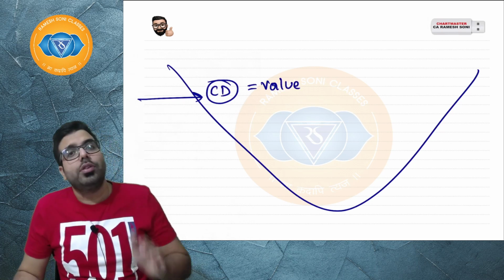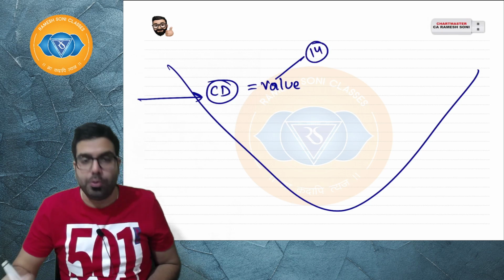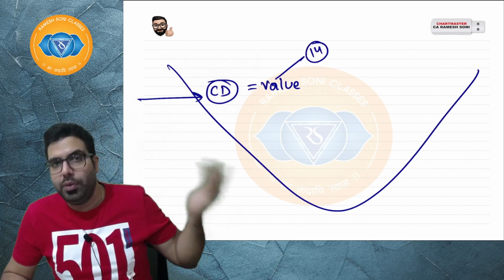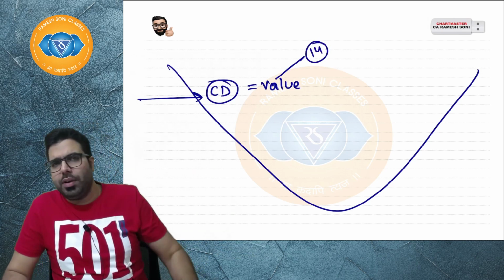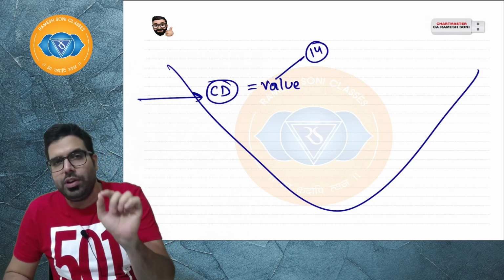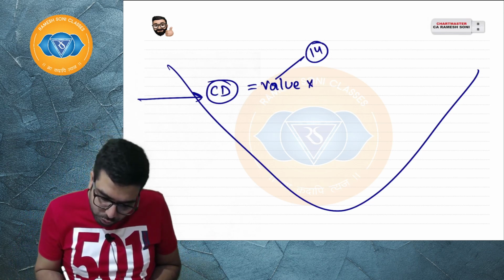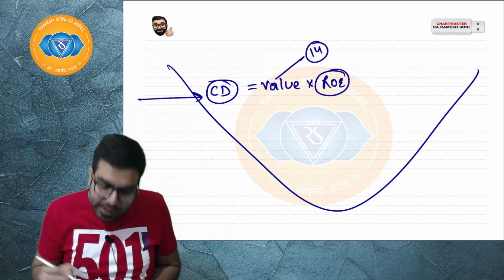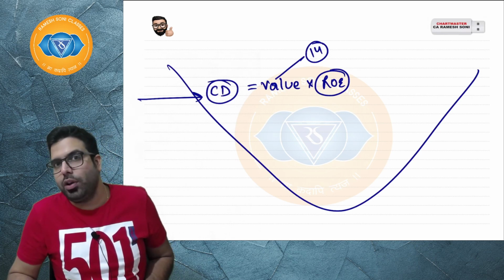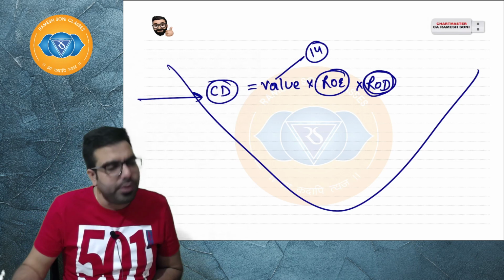I have already told you about the value under section number 14. I hope you remember that in the previous chapter we learned about the value. If you have not revised the chapter, please go to my channel. In the chapter of valuation, I have taught about the value. Now, value into rate of exchange, I told you which date's rate of exchange, the CBIC notified rate of exchange, into rate of duty. I told you which date's rate of duty has to be taken.